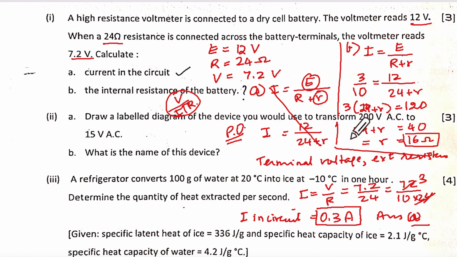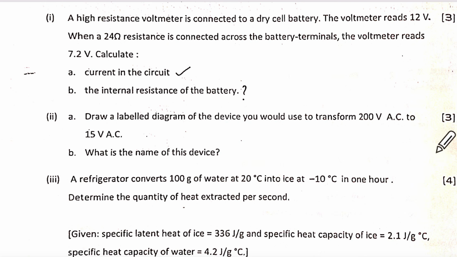Okay, and we write, of course, this is your internal resistance. How is it? Good, ma'am. Label diagram to transform 200 volt to 50 means step down. For step down, what did I tell you? Just make a rectangle like this. Okay, simple diagram. Do not draw any fancy diagram.